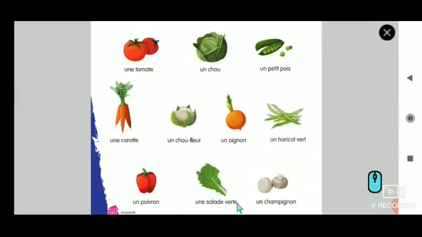The next is poivron. Where is poivron? Here it is. Okay, good. Next, tomate. This is a transparent word, so I think easily everyone will find it. Next one is champignon. Good, so this is the answer.